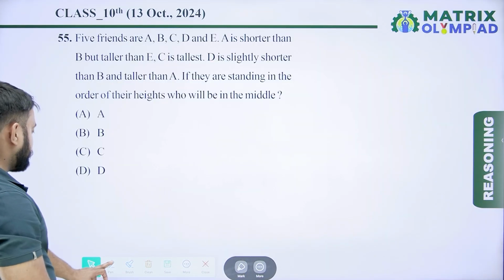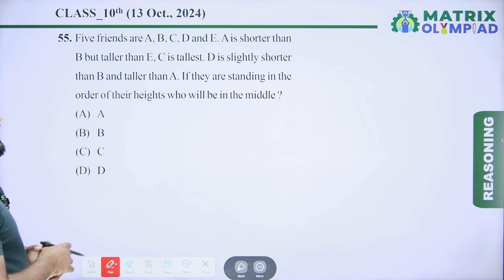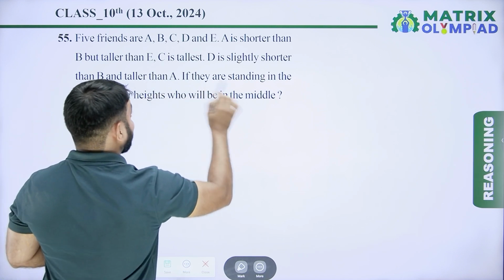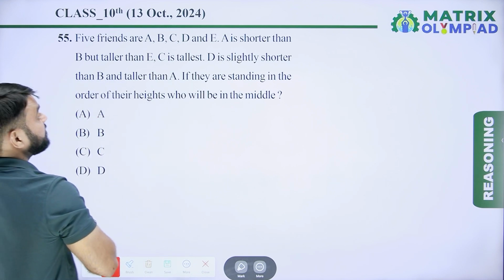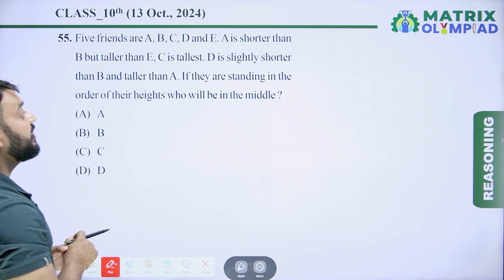Now next question is question number 55. 5 friends are A, B, C, D and E. A is shorter than B but taller than E. C is tallest. D is slightly shorter than B and taller than A. If they are standing in the order of their heights, who will be in the middle?